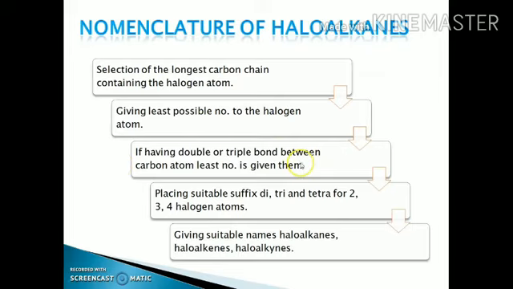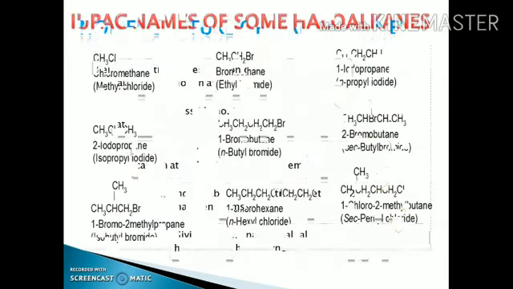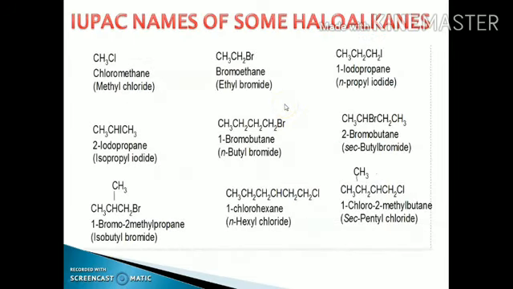If a double bond or a triple bond is present between the carbon atoms, then give preference to the double or the triple bond instead of the halogen group, and use the prefix di, tri, tetra if more than one halogen group is present. Give appropriate names as haloalkane if a carbon-carbon single bond is present. Give the name haloalkene if a carbon-carbon double bond is present. Give the name haloalkyne if a carbon-carbon triple bond is present. Now these are a few examples.